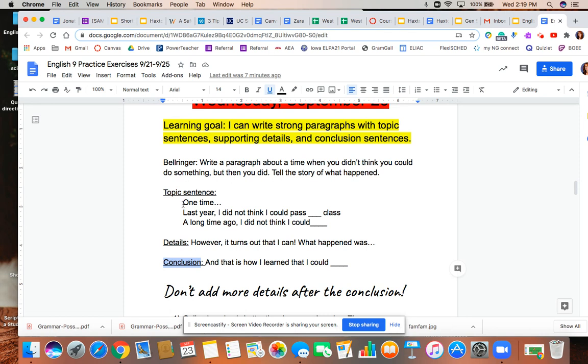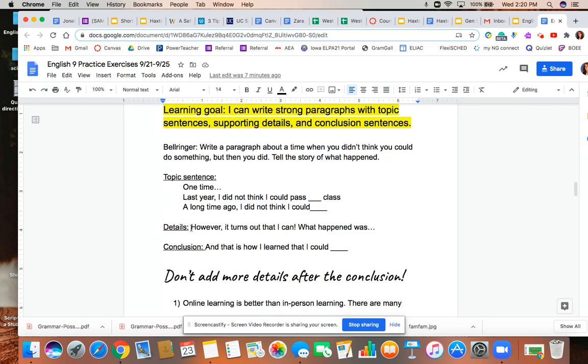So tell that story. Your topic sentence might be something like, "One time," and then explain what the situation was. You might start with the phrase, "Last year I did not think I could pass a certain class." Okay, so note at the beginning, I'm telling what time it happened. It happened last year. Or you might start with a phrase like, "A long time ago, I did not think that I could," and then explain what thing you did think you couldn't do.